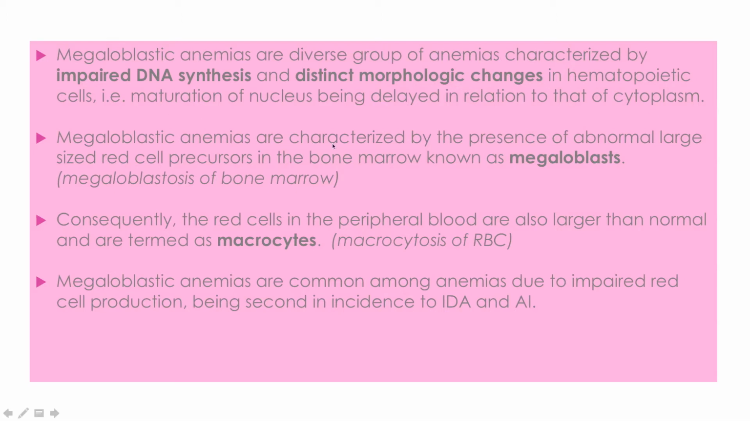Megaloblastic anemias are characterized by the presence of abnormal sized RBCs, which are called megaloblasts. That is why it is called megaloblastic anemia, and the process is called megaloblastosis of bone marrow. The red cells in the peripheral blood are also larger than normal, and they are called macrocytes. These megaloblasts convert into macrocytes. Megaloblastic anemias are common among anemias due to impaired red cell production, being second in incidence to IDA and AI. That means the third most common anemias found in society are megaloblastic anemias.